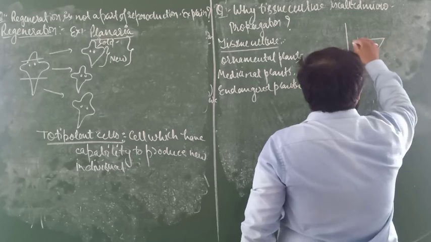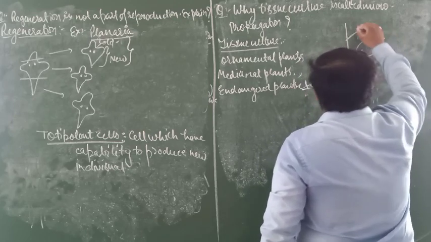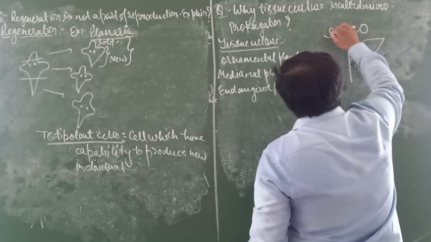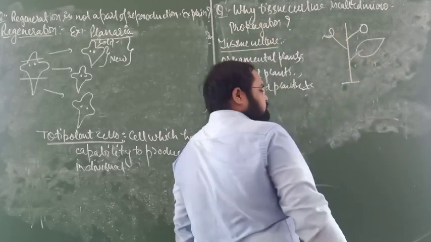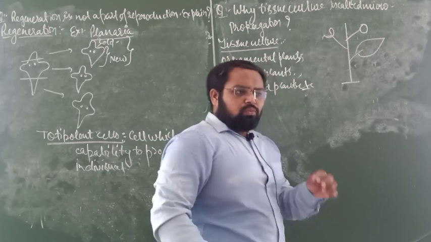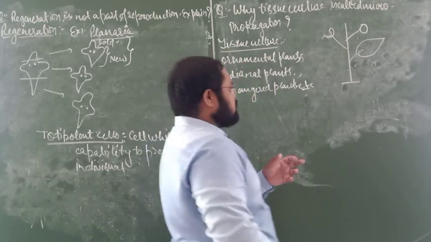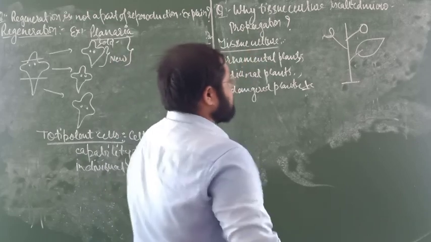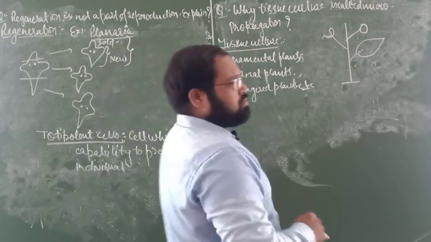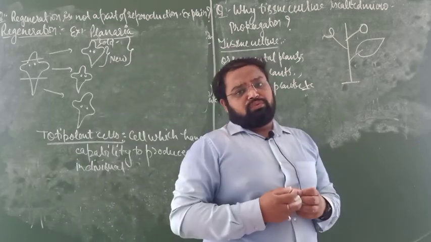This one is the leaf part. This is supposed to be the fruit. This is supposed to be the flower. Suppose that this one is the plant body. So what the scientist or the botanist will do in tissue culture, the word means tissue.